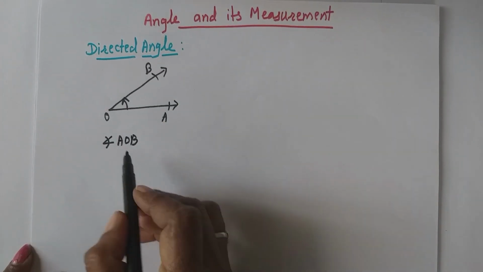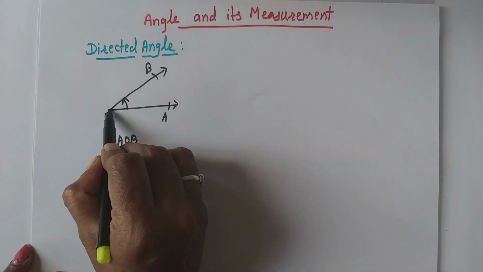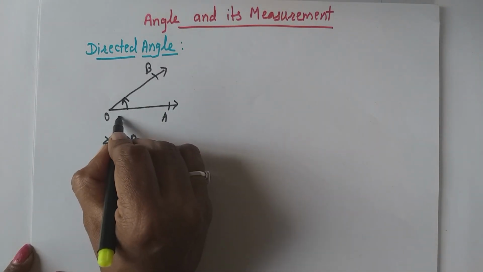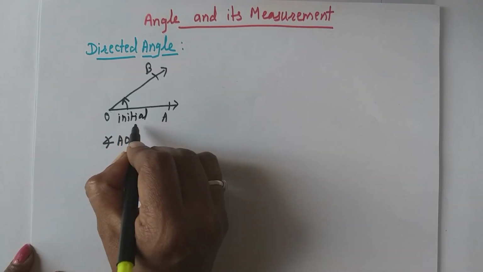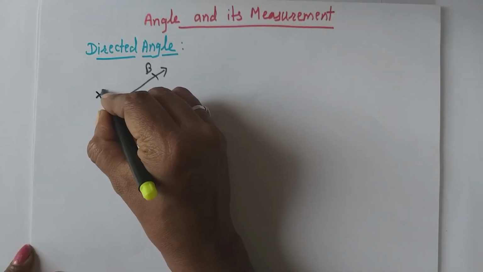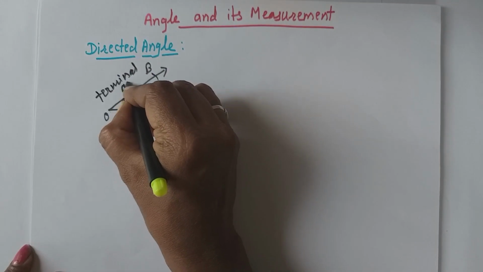Okay. Here ray OA rotates about vertex O towards ray OB. Therefore, this OA is called initial arm or initial ray and OB is called terminal arm or terminal ray.